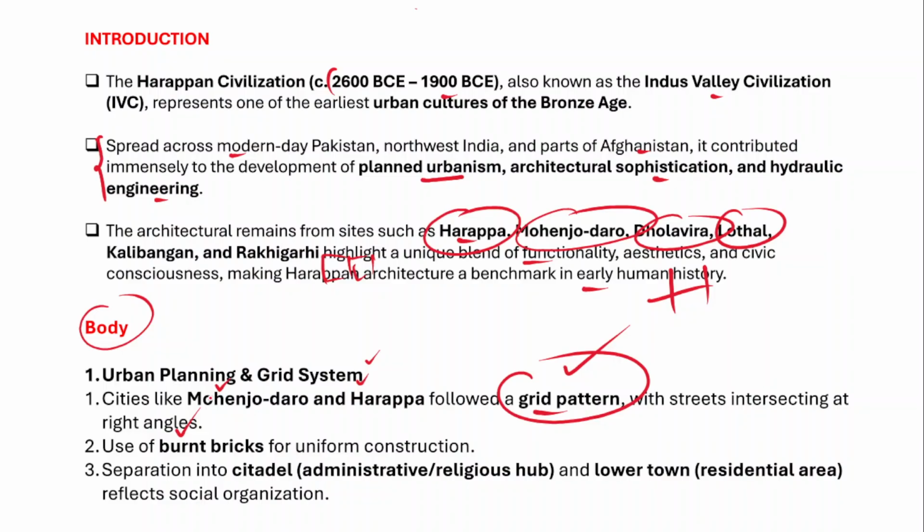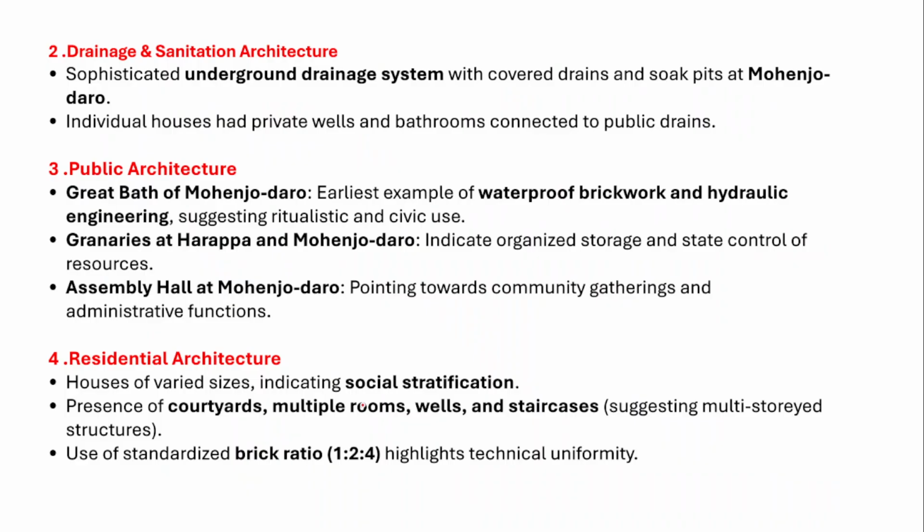And as I've already told you, the cities are divided into two different parts. One is the citadel and the other is the lower town. The lower town is a residential area where normal people used to live. On the other hand, the citadel is an administrative or religious hub. However, as per some historians, the citadel was the place where the upper classes used to live. So therefore, in urban planning and the grid system, you have to mention this.